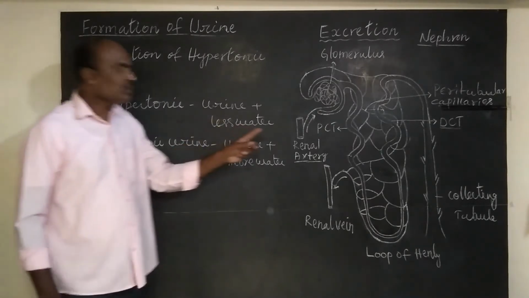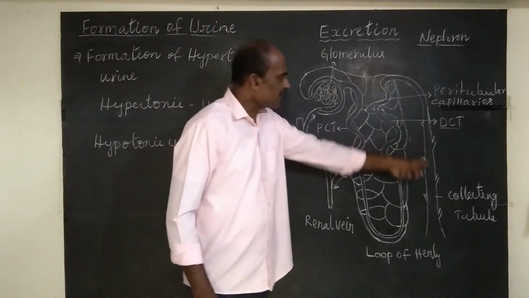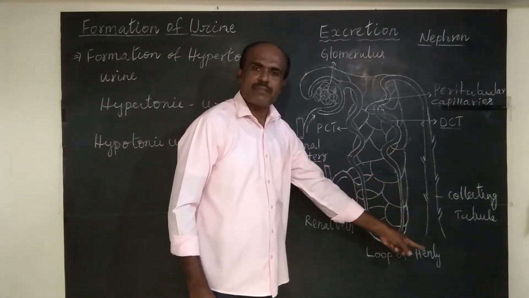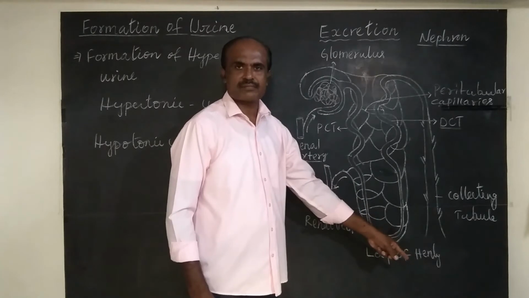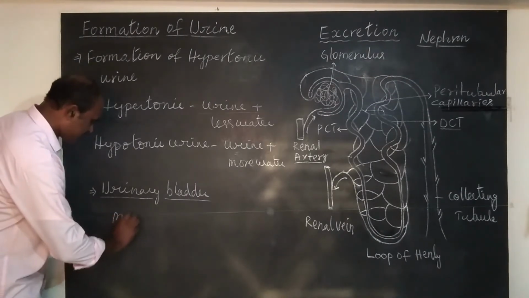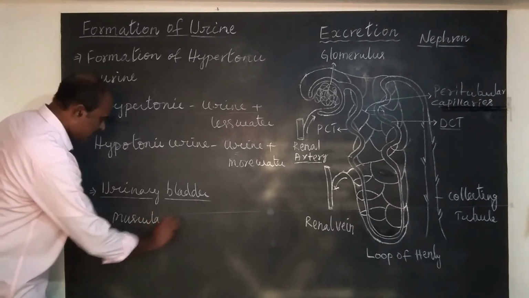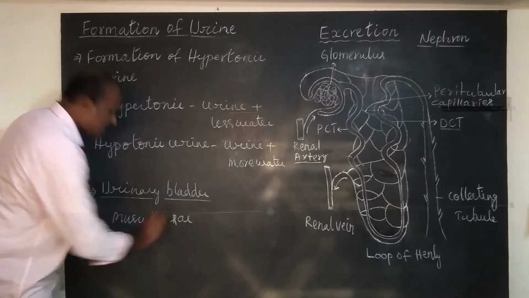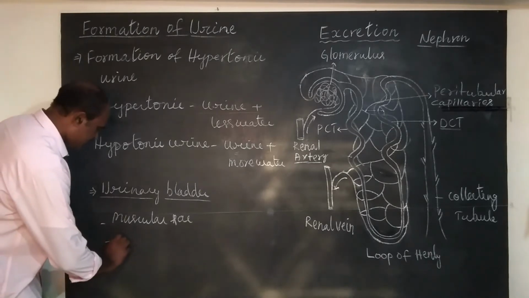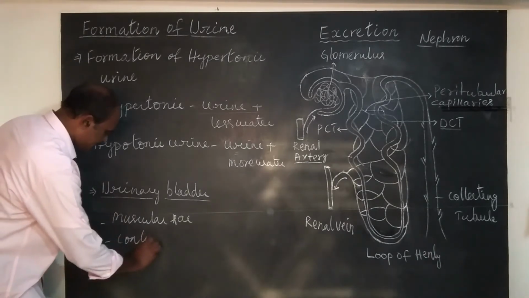Then this urine passes through collecting tubule and finally into urinary bladder through ureter. This urinary bladder is a muscular sac. It is controlled by nervous system.